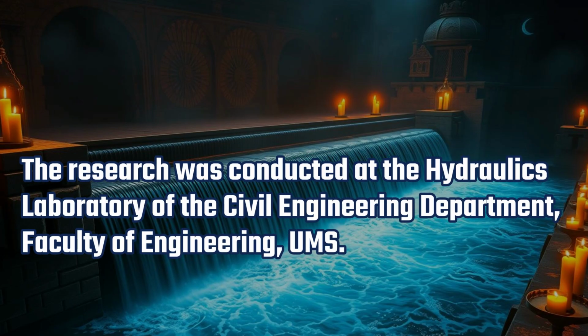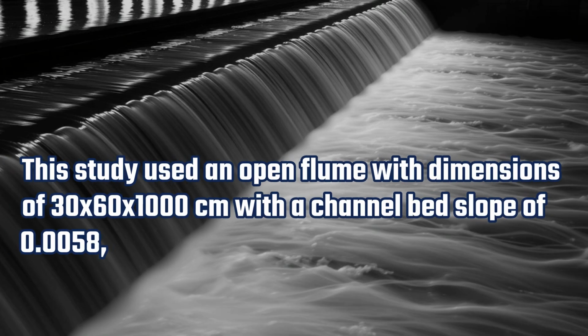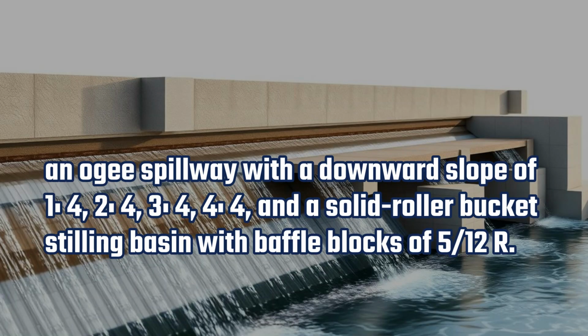The research was conducted at the Hydraulics Laboratory of the Civil Engineering Department, Faculty of Engineering, UMS. This study used an open flume with dimensions of 30 x 60 x 1000 cm with a channel bed slope of 0.0058, an Ogee spillway with a downstream slope of 4/4, and a solid roller bucket stilling basin with baffle blocks of 5/12 r.